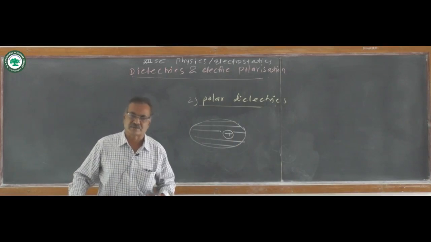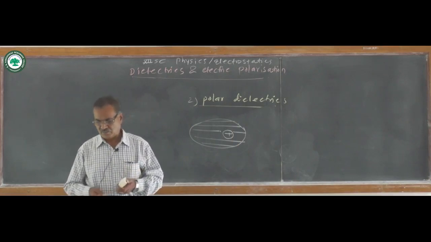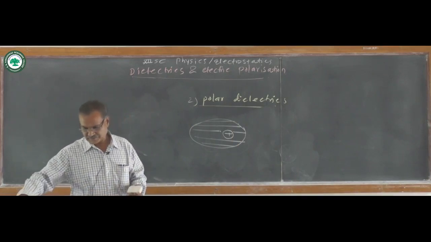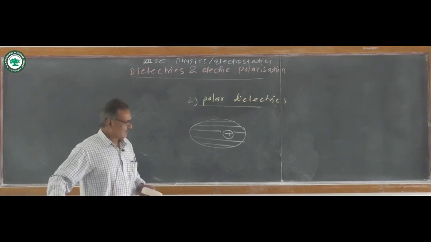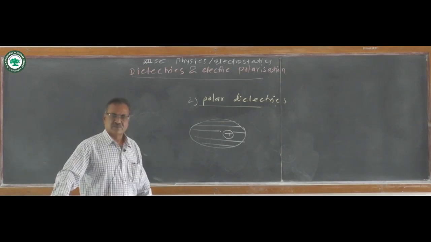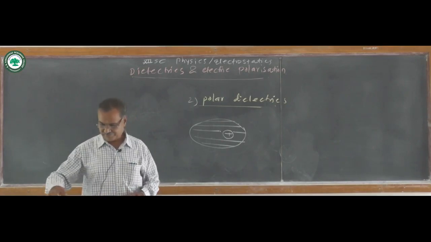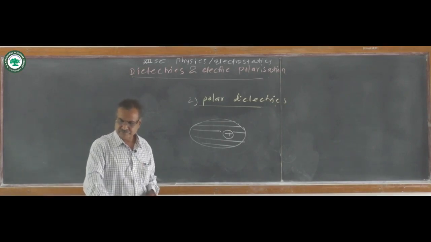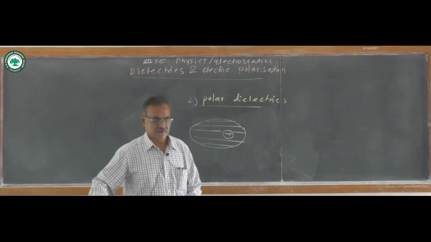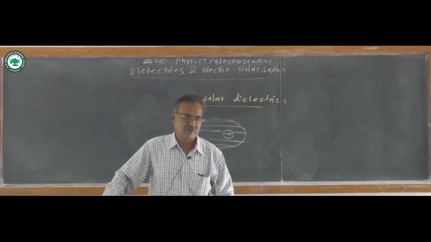Such types of substances are called polar dielectric substances. And the shape of such polar dielectrics is asymmetric, and due to this they have permanent electric dipole moments.